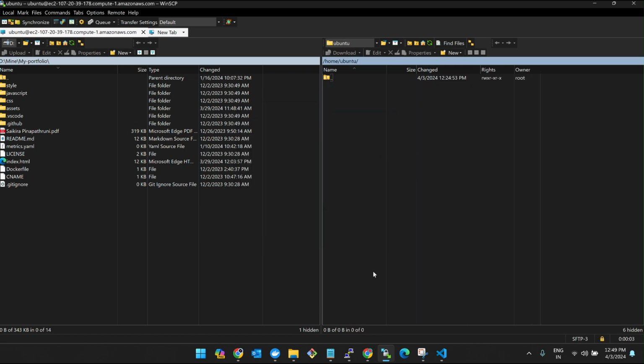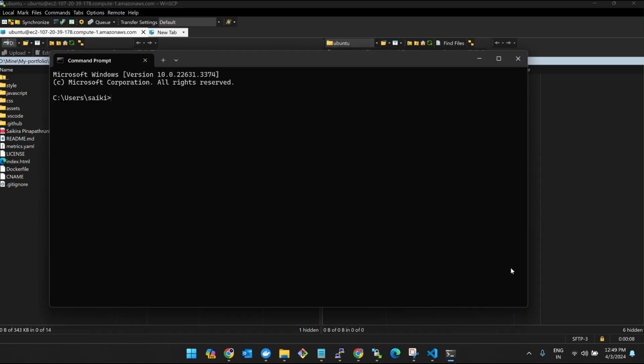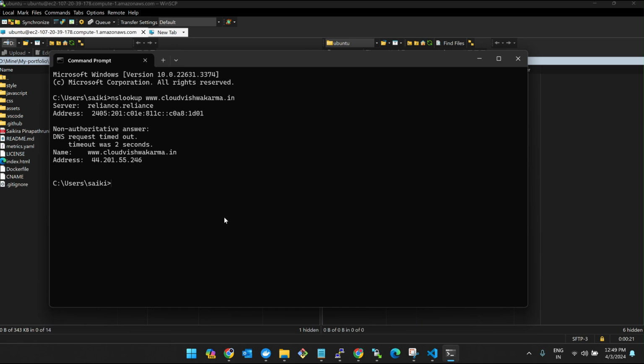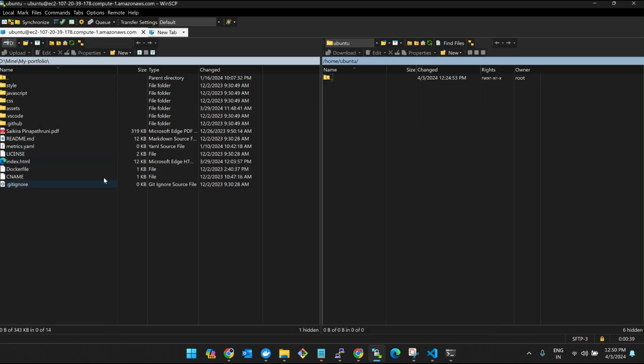Meanwhile, we should go back to the command prompt and we'll see whether it is synced or not. Yeah, it got synced. You can see here. First it got timeout, but it got synced. I'll also check with the ping command. Yeah, it's pinging. See, our domain is up and running, so no problem.